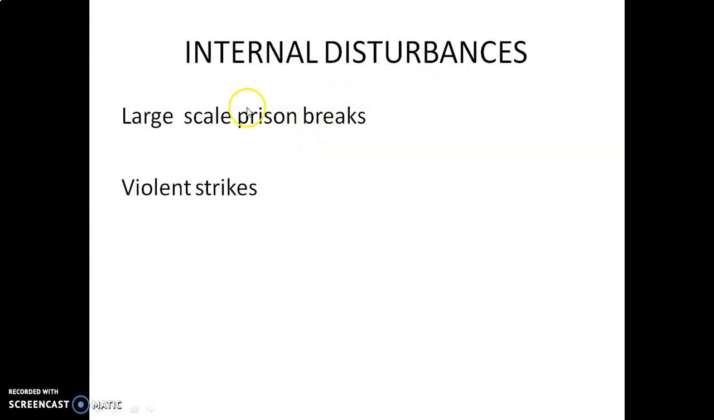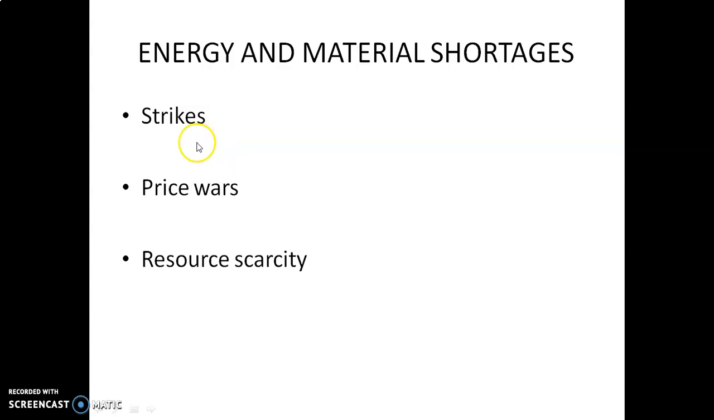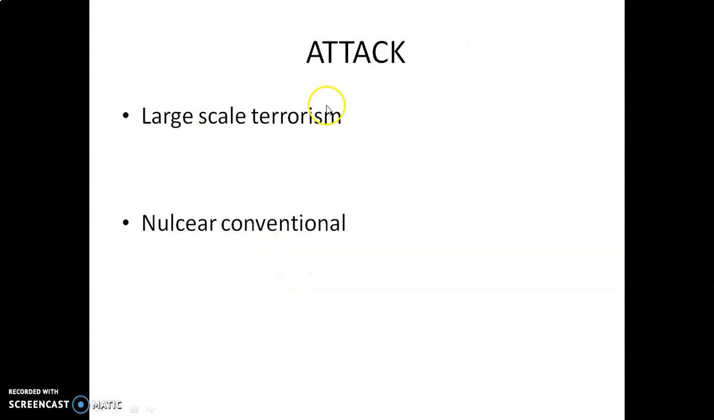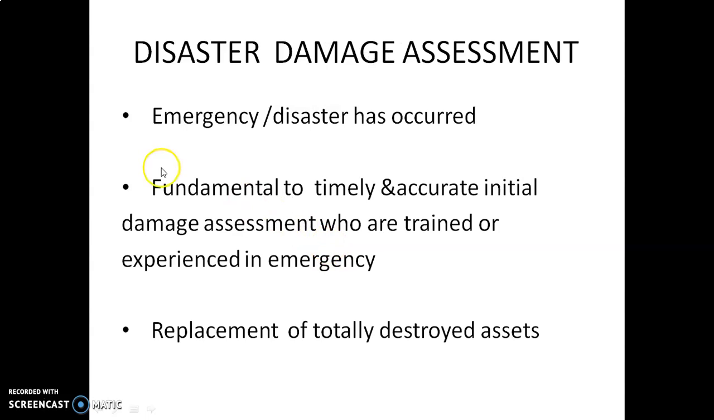Next one, internal disturbance: large scale prison break, violent strikes. Energy and material shortages: strikes, price wars, resource scarcity. So next one, attack: large scale terrorism, nuclear conflict. Next one, disaster damage assessment.